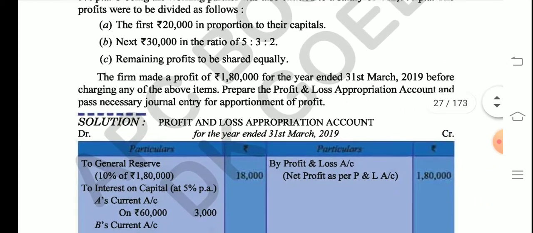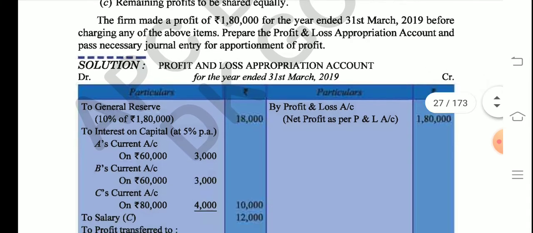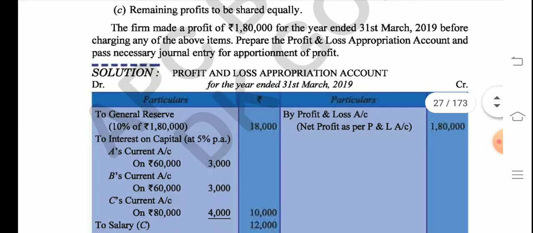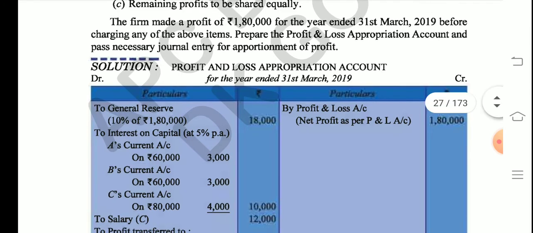Now the profit and loss appropriation account will be drawn, and we will start from the credit side as we are already doing. We will start with 1,80,000. It's mentioned to you in the question. Now we will transfer 10% of the 1,80,000 into general reserve. So how are we going to write? We will write to general reserve, 10% of 1,80,000, that is 18,000.